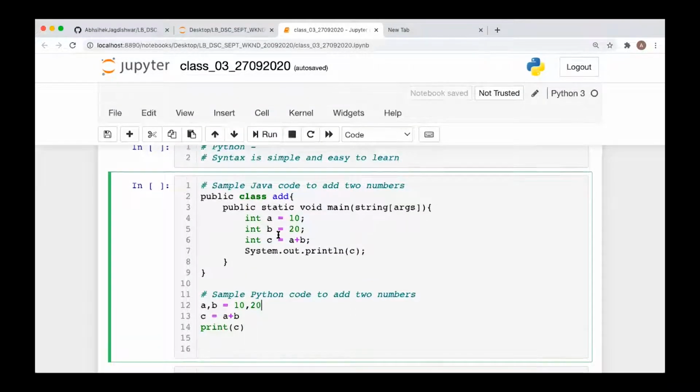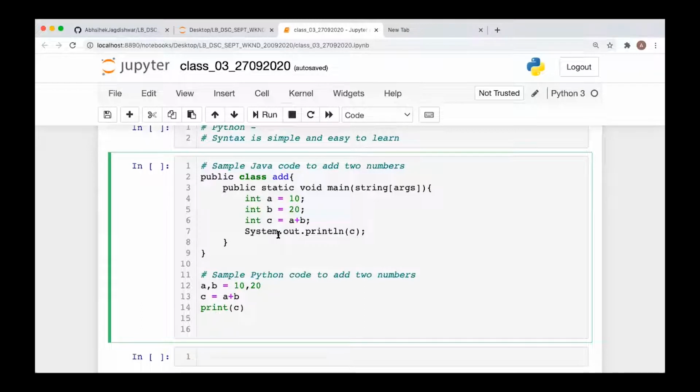Object-oriented programming concept itself is a huge topic in Java, whereas in Python it will hardly take around 5 or 6 classes to complete object-oriented programming. There are a lot of differences between Java, Python, C, and then C++ or C sharp. There are a lot of differences syntax wise, and when it comes to learning, I feel that Python is far better than any other programming language.